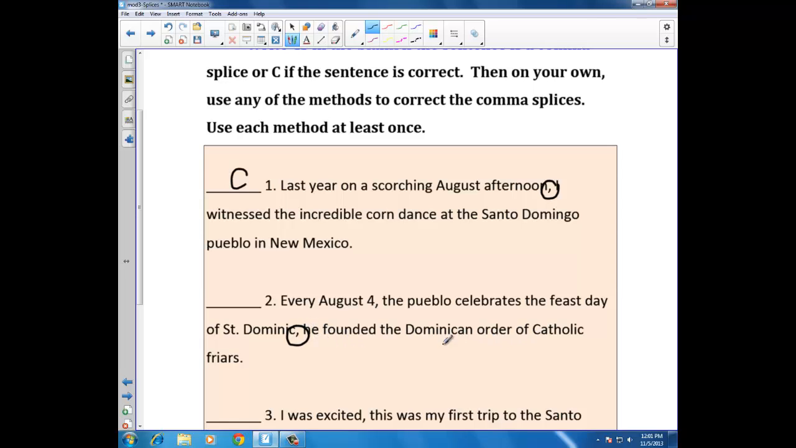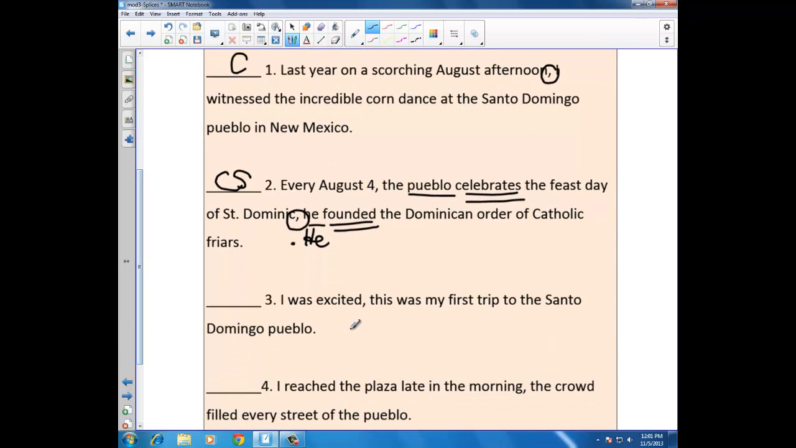He founded the Dominican Order of Catholic Friars. You've got a subject and verb on this side forming an independent clause. You've got a subject and verb on this side forming an independent clause. The best thing, I think, here is to use your period option and a capital H. So this is a comma splice.